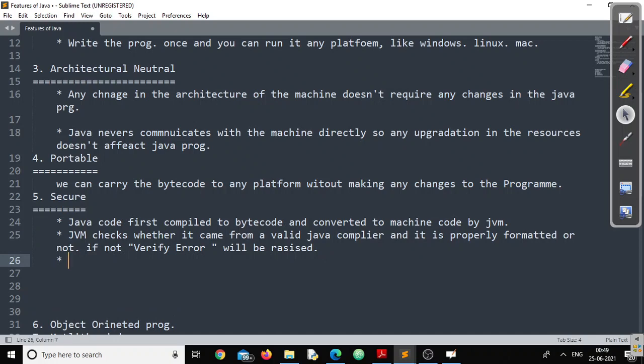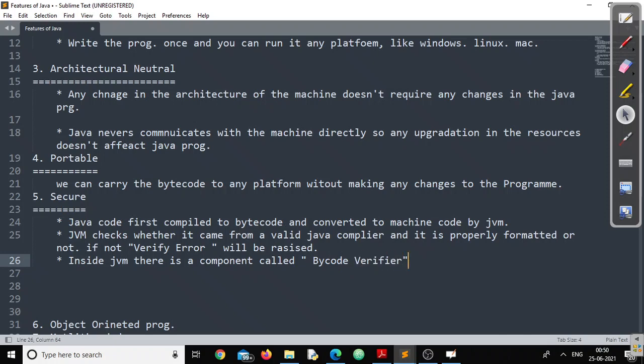Literally, who is responsible for this? There is an internal component inside JVM called the bytecode verifier.